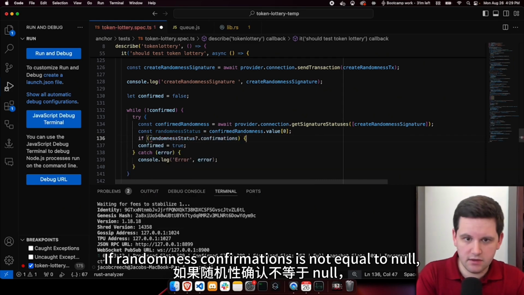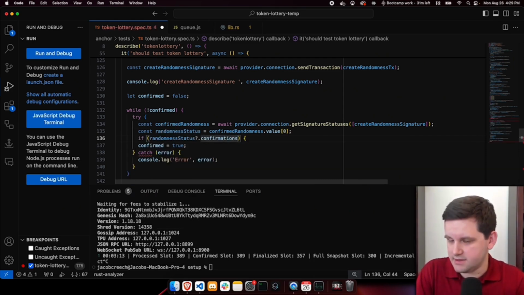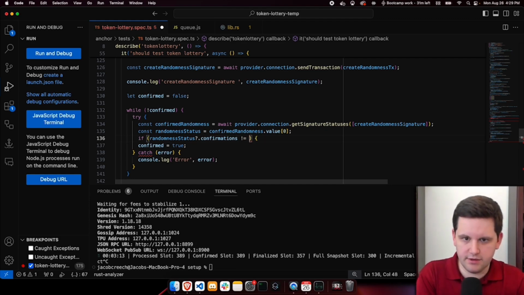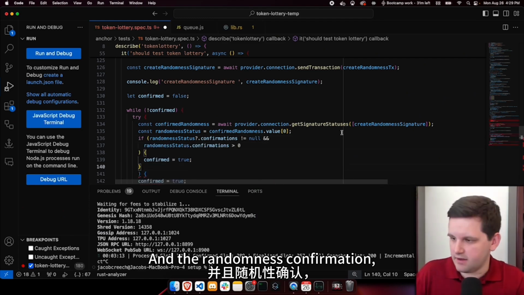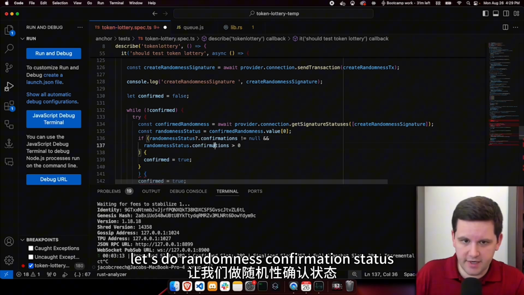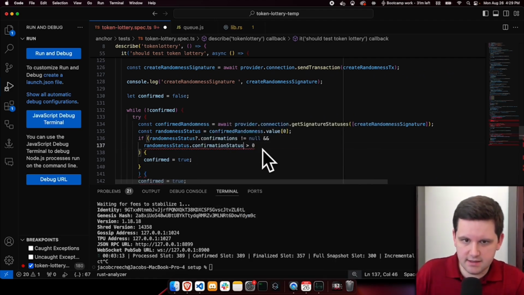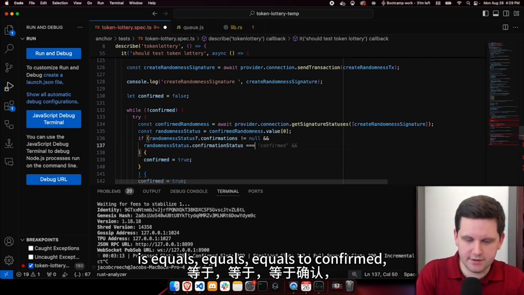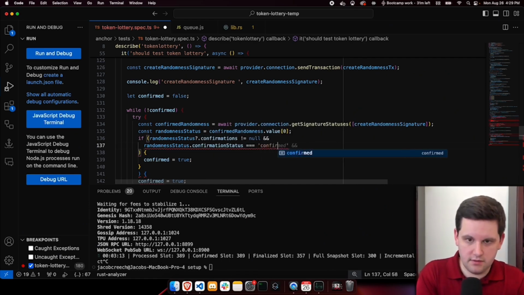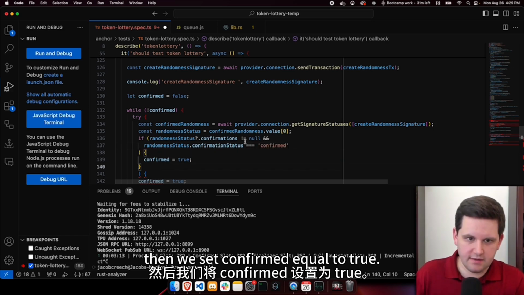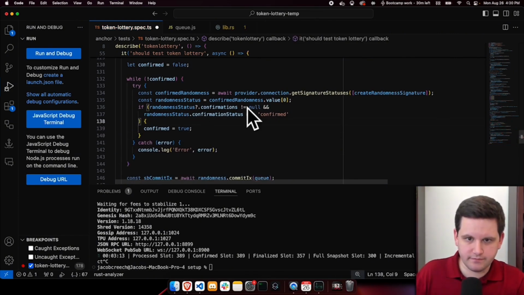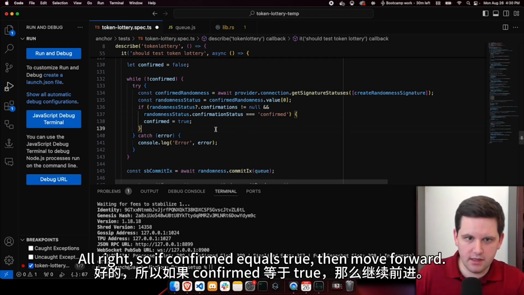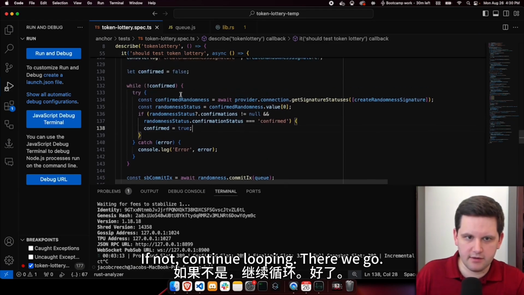If randomness confirmations is not equal to null, so not undefined, and the randomness confirmation, let's do randomness confirmation status is equals to confirmed, then we set confirmed equal to true. So let's clean up some of this code. There we go. And clean that up a little bit as well. All right, so if confirmed equals true, then move forward. If not, continue looping. There we go.